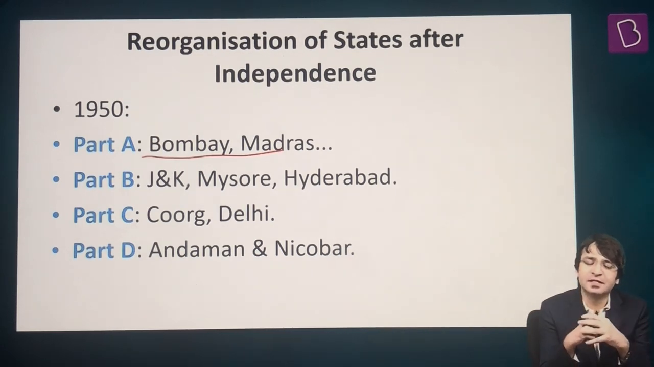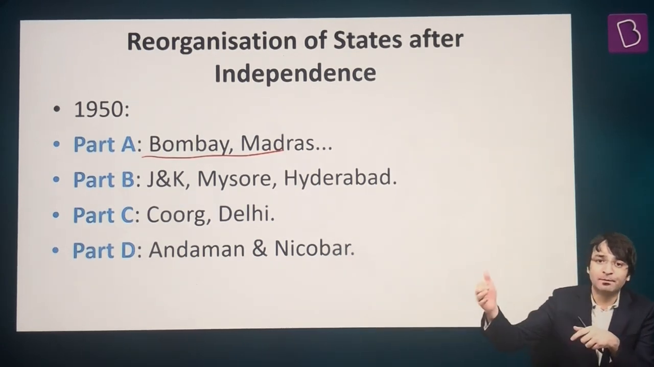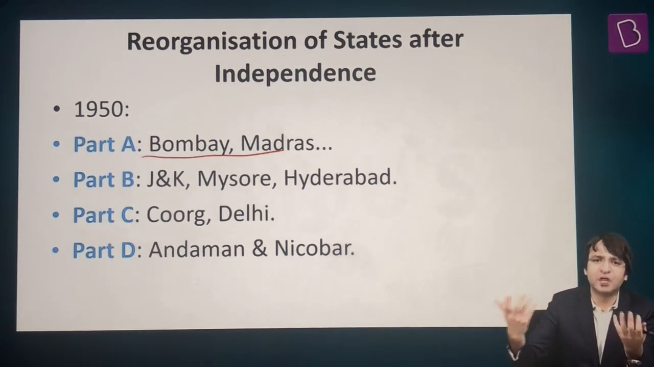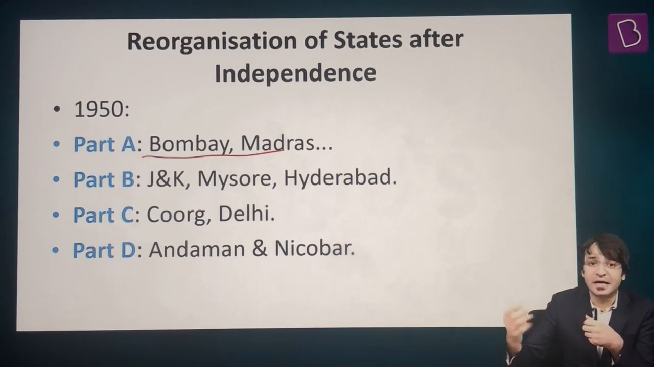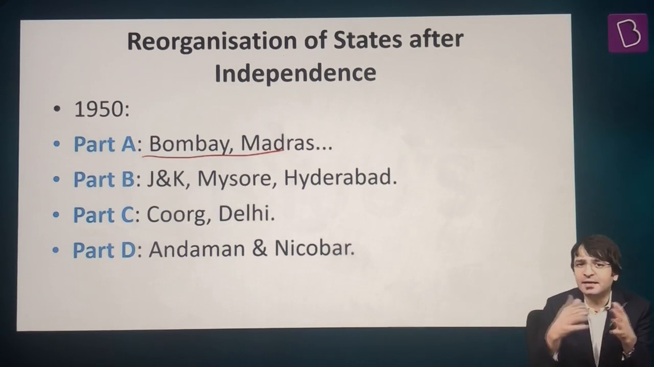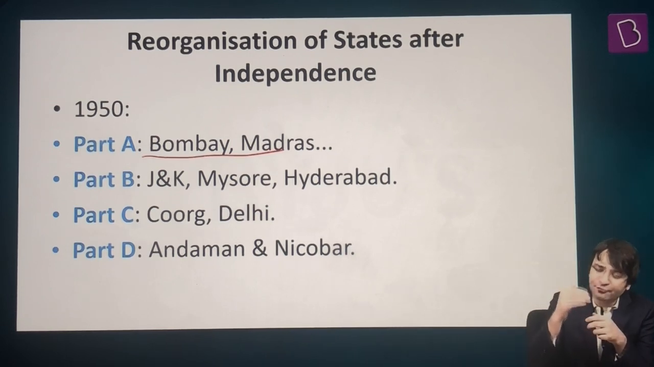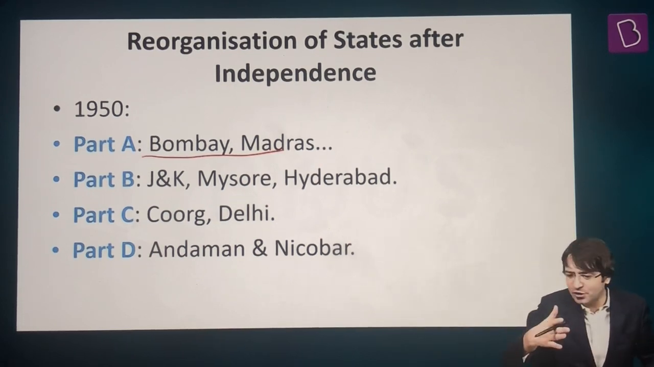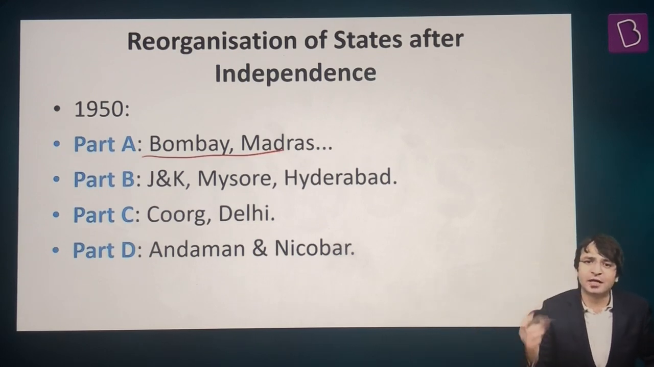Basically, those provinces which during the British rule were under the Governor General. If you have read modern history, you would know that we had the Governor General. We had princely states. We had some provinces which were under the control of chief commissioners. That is why in 1950, we had 4 different kinds of territories. Part A, for example, Bombay, Madras, basically which during the British rule were under the control of the Governor General.